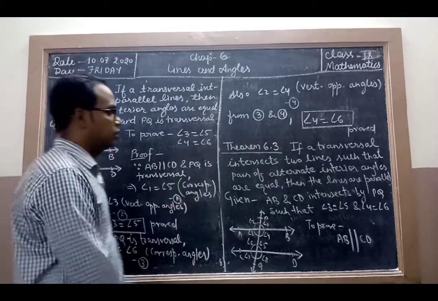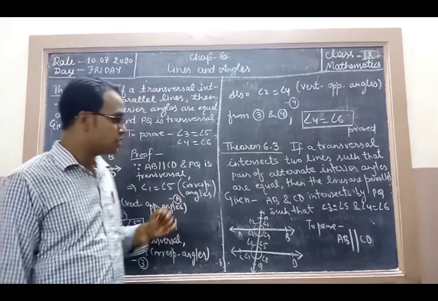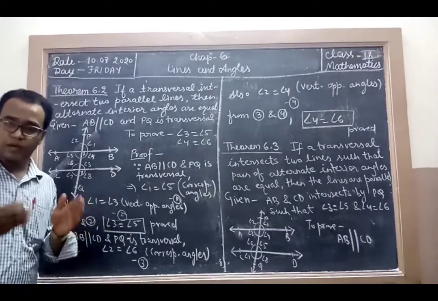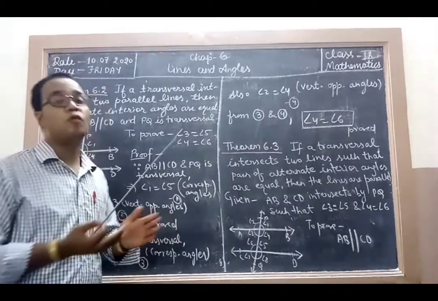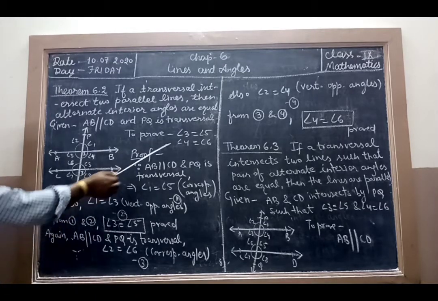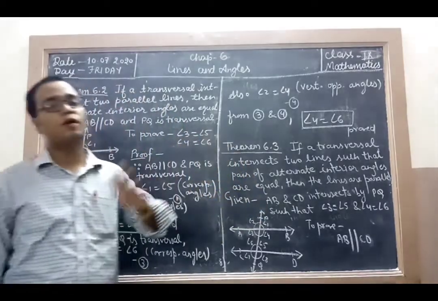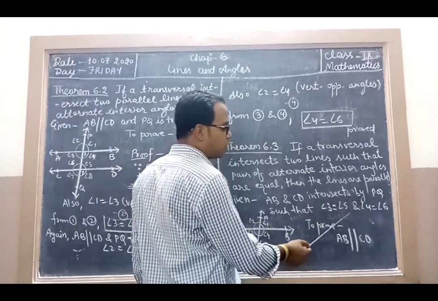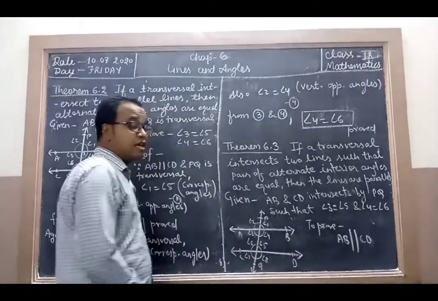Now theorem 6.3, just the opposite. If a transversal intersects two lines such that a pair of alternate interior angles are equal, then the lines are parallel. Here the alternate interior angles are given equal and we have to prove the lines are parallel. In the previous theorem, the lines were parallel and we proved the alternate interior angles are equal. It means AB and CD are intersected by PQ such that angle 3 equals angle 5, angle 4 is equal to angle 6. Then we have to prove AB parallel CD.